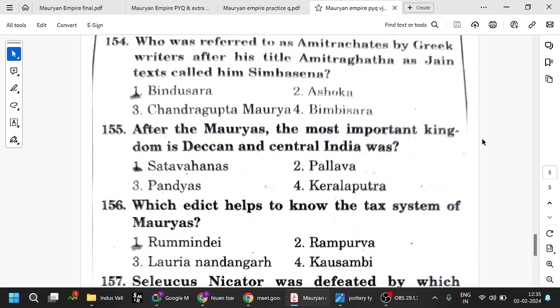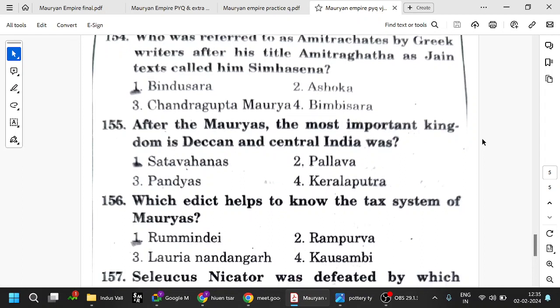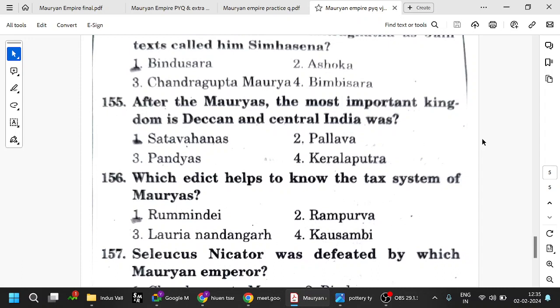After the Mauryas, the most important kingdom in the Deccan is the Satavahanas, and our AP history starts with the Satavahanas. Remember that. The founder of the Satavahanas is Simuka. All that we will see in AP history. But after the Mauryas, in the Deccan region, the most important is the Satavahana. Basically, the Satavahanas are called feudatories of the Mauryan Empire.